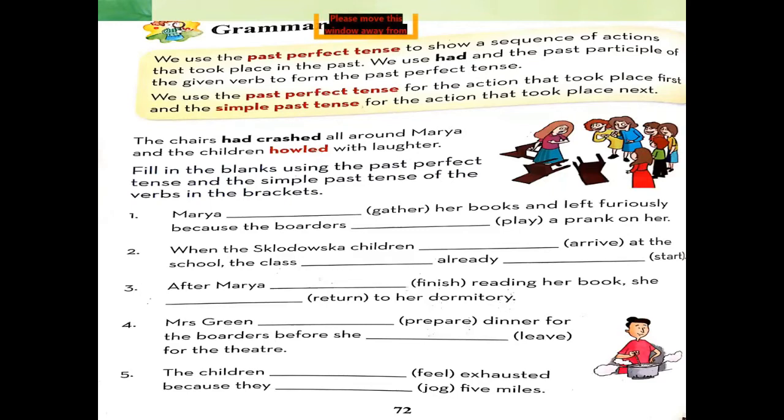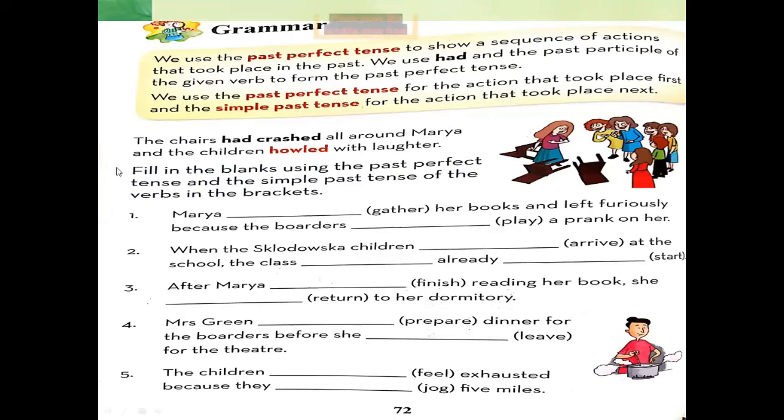For the next action, which interrupted the first action, we strictly use simple past tense because there are sequences of actions. There are two actions that took place in the past, and we use past perfect tense for the first action and simple past tense for the second action.